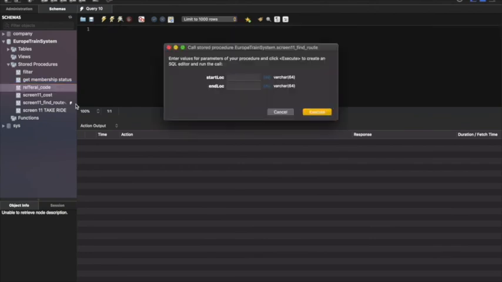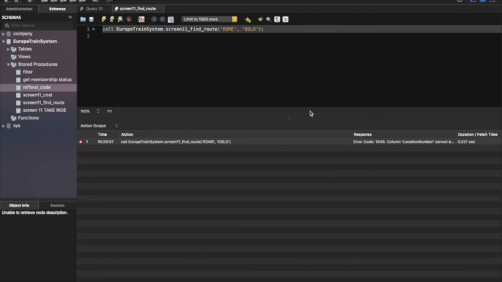Hi, I'm Eeshanee and I'm going to do task 22, which is finding a ride from Rome to Oslo. Here we see that there is no ride from Rome to Oslo and it shows an error because no route can be found from Rome to Oslo.